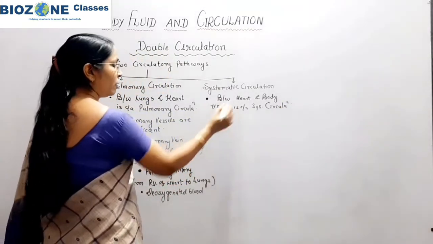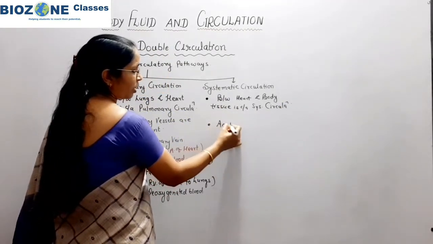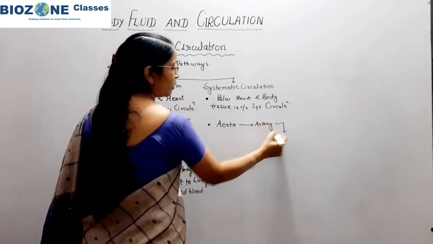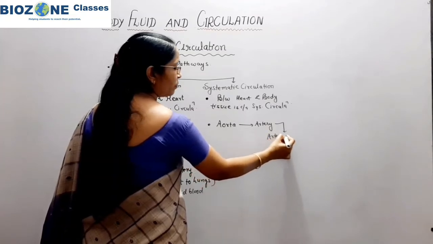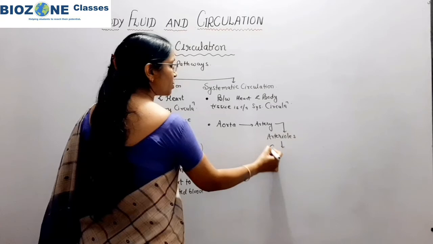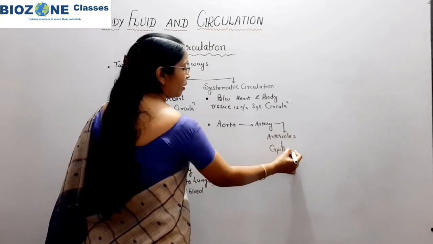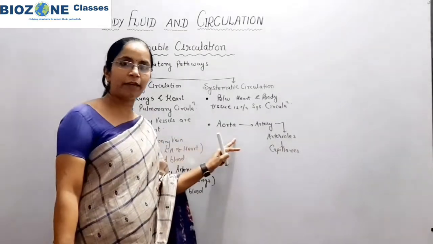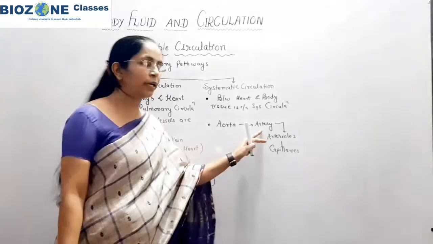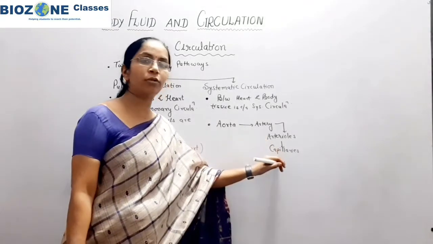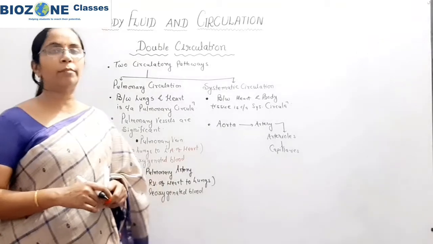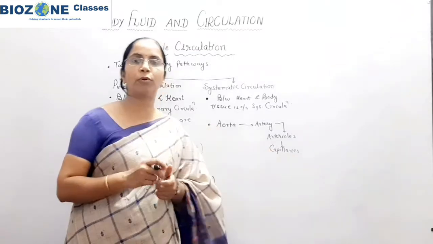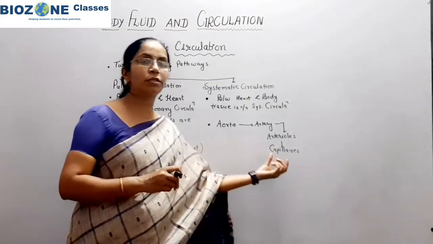Secondly, here you remember the aorta divides into arteries, arteries divide into arterioles, and arterioles divide into capillaries. The aorta, you already remember, develops from the left ventricle of the heart. So the aorta is further divided into arteries, arteries into arterioles, and then into capillaries, and they pour oxygenated blood, responsible for the transport of oxygen from the heart towards the body tissue.